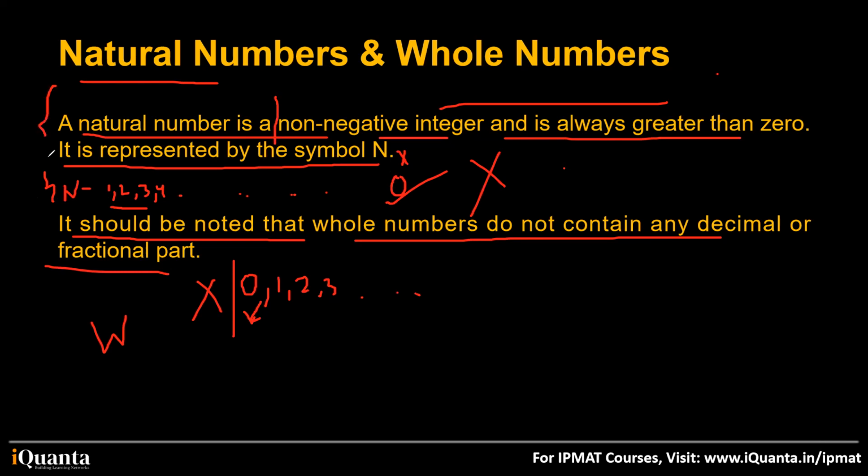So you have to clearly remember that natural numbers are one onwards. You can say natural numbers are positive whole numbers. Zero does not have any sign, right? It is non-positive and non-negative. So positive whole numbers are natural numbers. This is basically a combined definition of natural and whole numbers here. One onwards, all the whole numbers are called natural numbers. If you include zero as well, then it becomes the list of whole numbers. Got it? Okay, let's move forward.